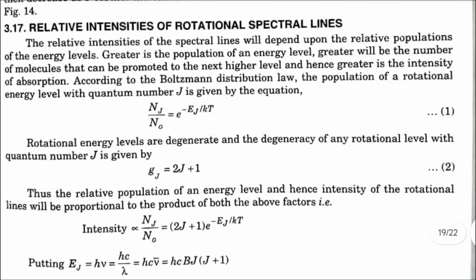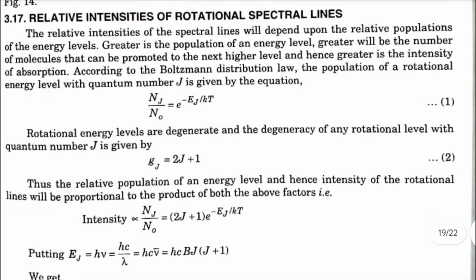3.17 Relative intensities of rotational spectral lines. The relative intensities of spectral lines will depend upon the relative populations of the energy levels. Greater is the population of an energy level, greater will be the number of molecules that can be promoted to the next higher level, and hence greater is the intensity of absorption.